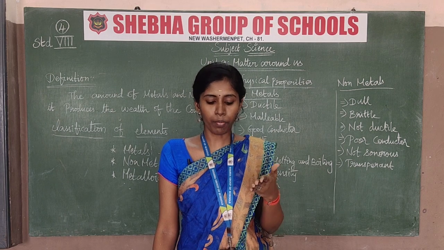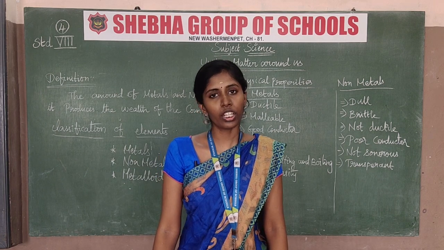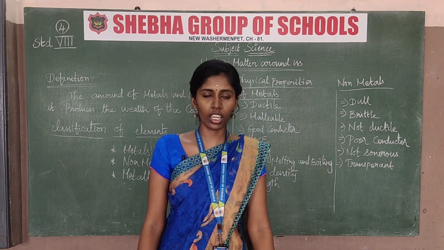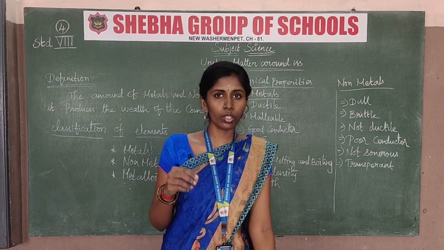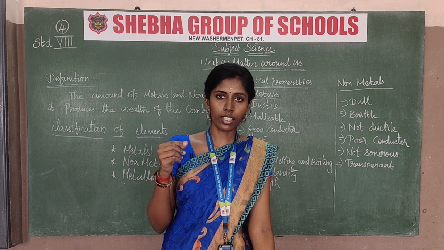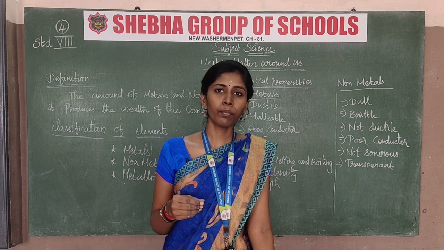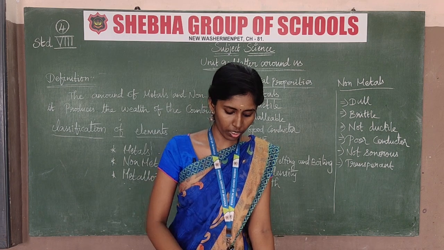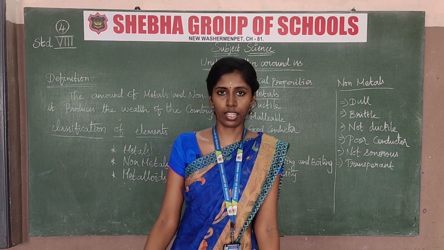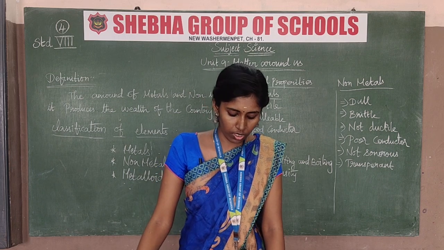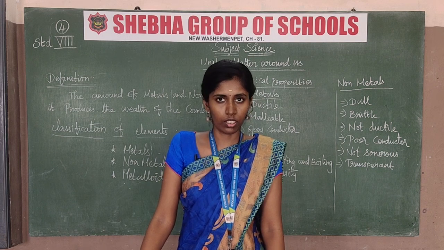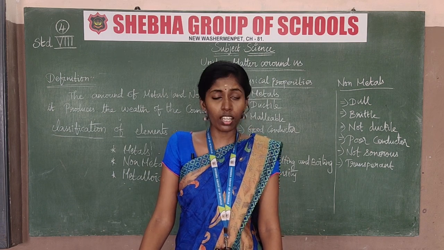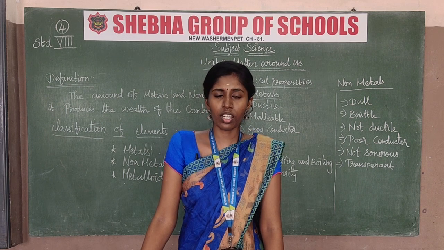And aluminium, after that mercury. Mercury is also one type of metal. It's a liquid substance. Inside the thermometer we use mercury, and it measures the temperature. After that aluminium and lead. Aluminium is also a metallic substance. Lead is used as pencil lead or in mixtures with other substances. It is also used in the X-ray machine. So in the X-ray machine lead will be used.